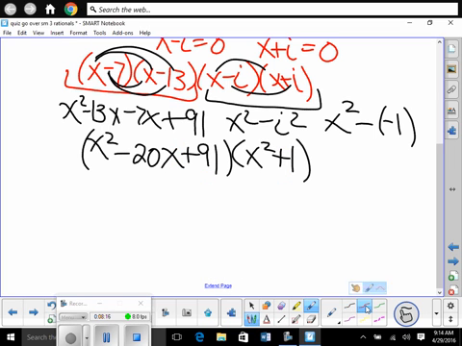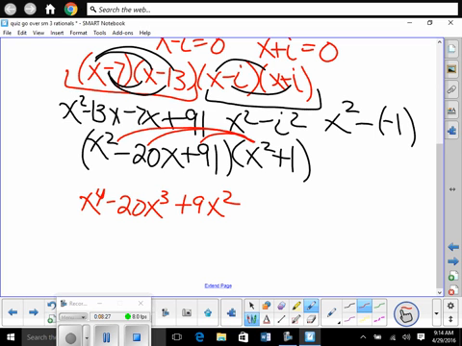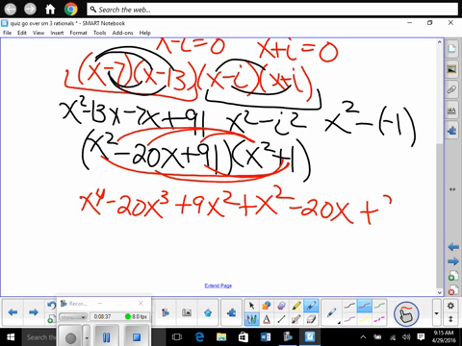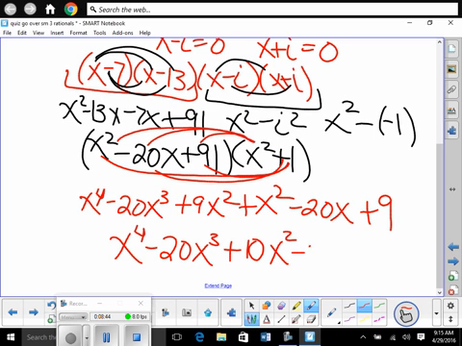We would multiply it out. x to the 4th minus 20x cubed plus 9x squared plus x squared minus 20x plus 9. Then we combine like terms. x to the 4th minus 20x cubed plus 10x squared minus 20x plus 9. 91. 91 times 1. Thank you.